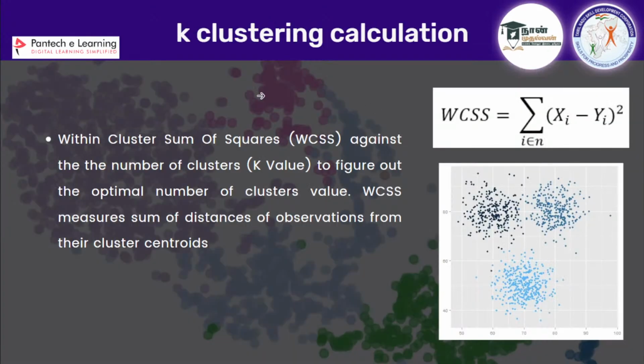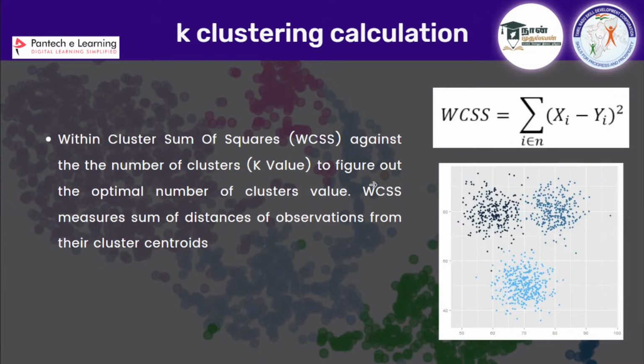And there comes something known as a k clustering calculation. You are not actually going to do this by hand; we are going to perform it with Python. With that, you can find the optimal or best number for the k value. To do this, we are going to use a formula which is nothing but WCSS, within cluster sum of squares, against the number of clusters, the k value. We are going to use both of these to figure out the optimal number of clusters.